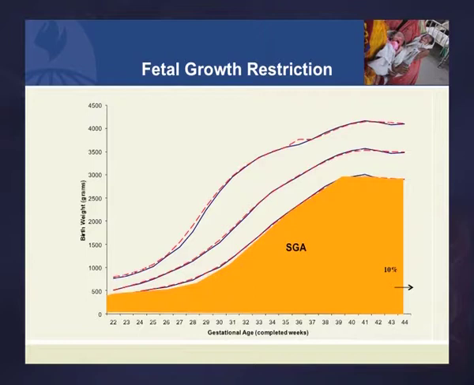But I think you can see, and I'll have numbers on this slide later, but just for now in concept, you can see that there's another fraction here, this triangle, who are actually small for gestational age even though they weigh more than 2,500 grams at birth. And in fact, there's some fraction of this group of the preterms that also have small for gestational age, so they have the combination of being preterm and SGA.